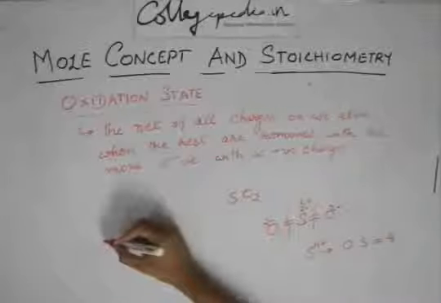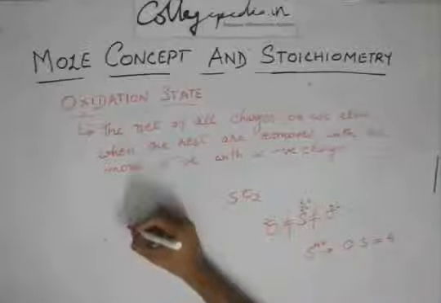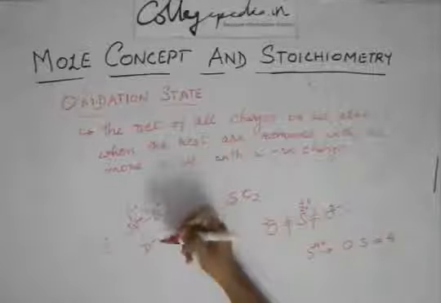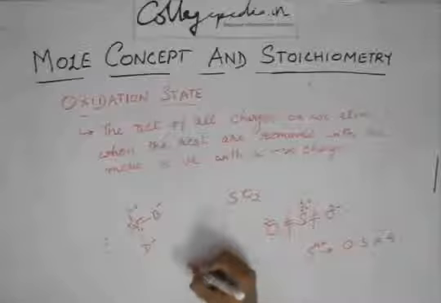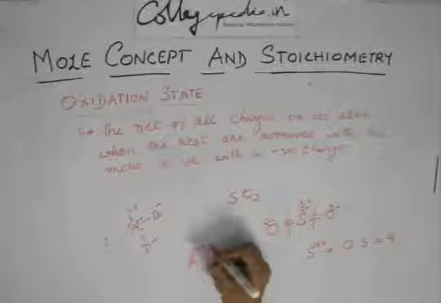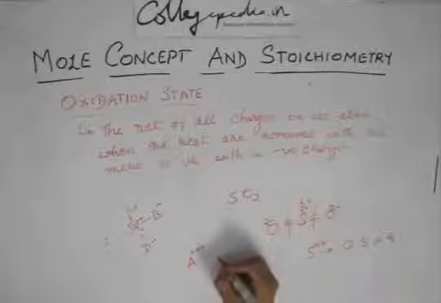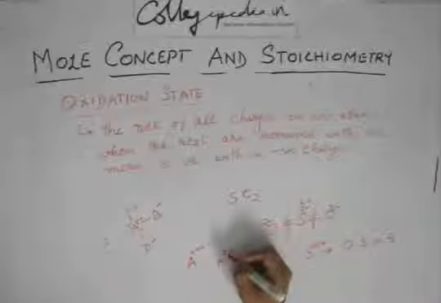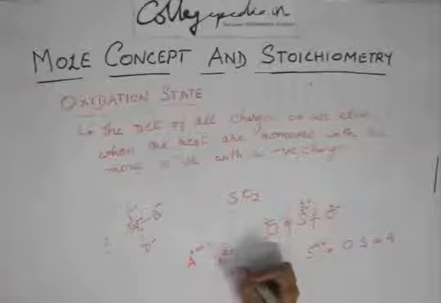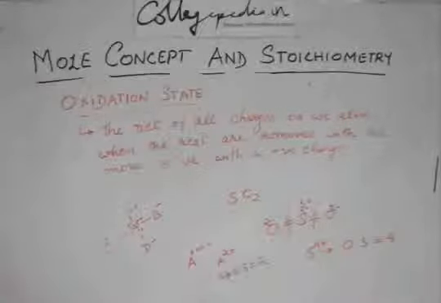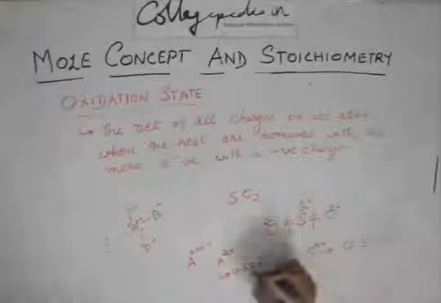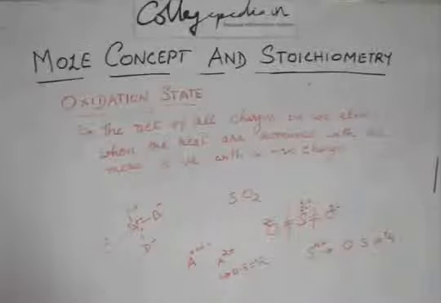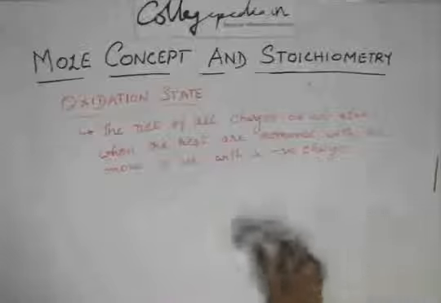Then suppose C is also more electronegative than A, give it a minus charge, and give A a plus charge, and D is also more electronegative, give it a minus charge, and give A a plus charge. So A will have 3 pluses and 1 minus, so that would be A 2 plus. The oxidation state of A would be 2. That is the charge. You should write it as plus 4 and plus 2, because it can be minus 2 also. So this is how you find the oxidation state.